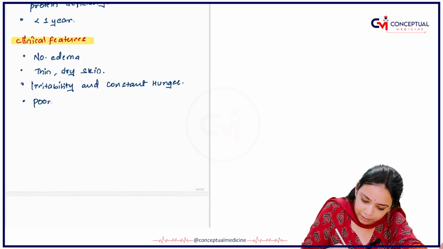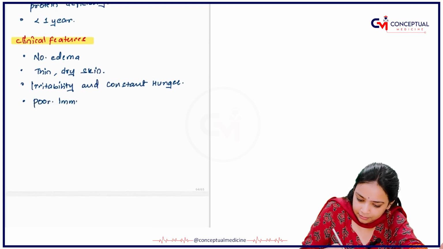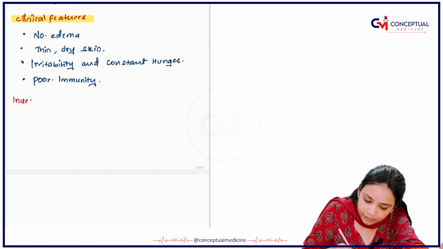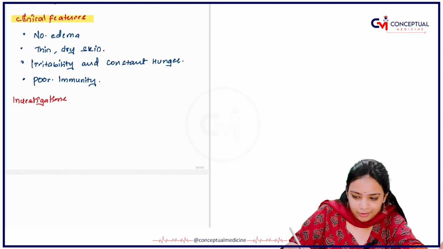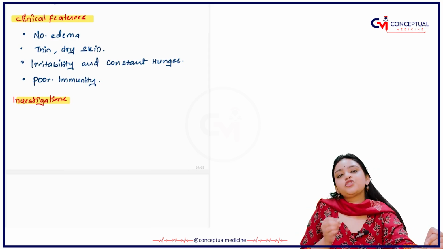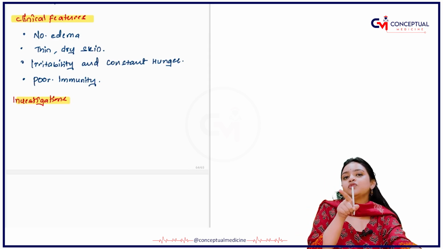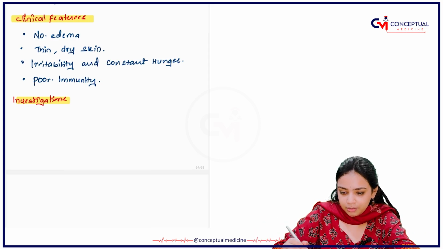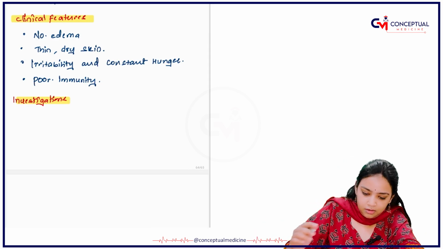Then you have poor immunity. In investigations, what you are able to see? We will study about Kwashiorkor and Marasmus in PSM also, and that will be very interesting because you will be able to see some instruments over there.